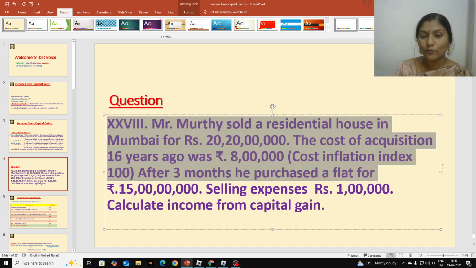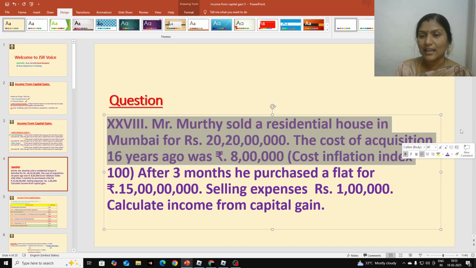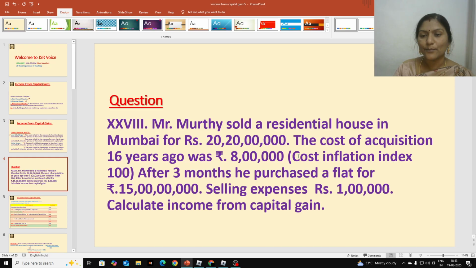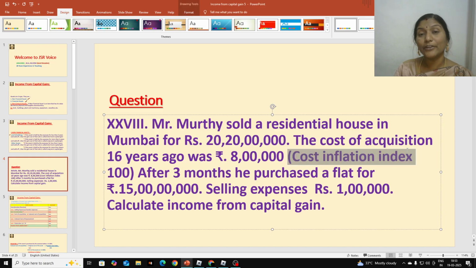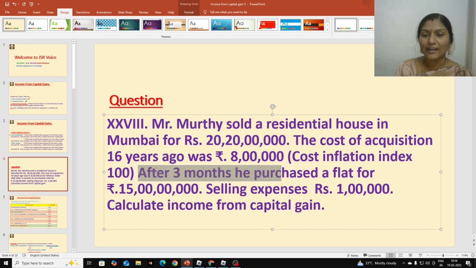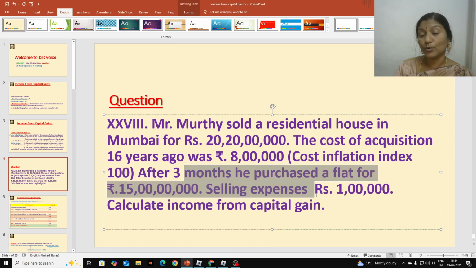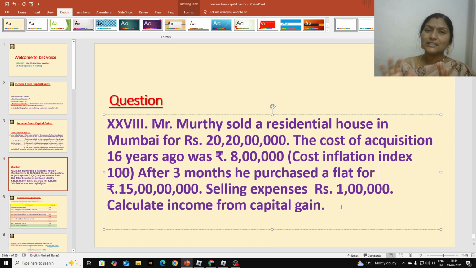He purchased it at 8 lakhs, and the cost inflation index number, CII number, of that purchasing year is 100. After 3 months he purchased a flat. So after selling this house he is purchasing one flat for 15 crores. Whenever the assessee sells one capital asset and purchases a similar kind of capital asset, we have to give deduction under section 54.